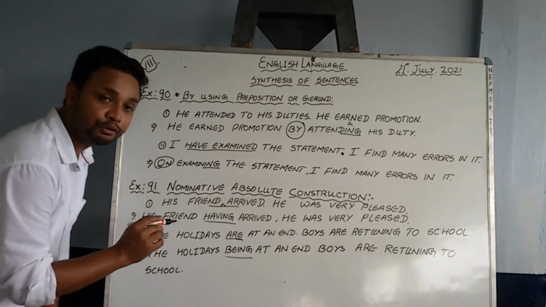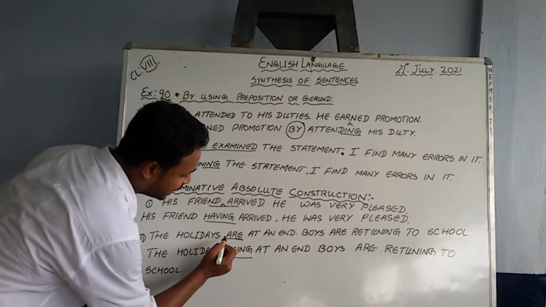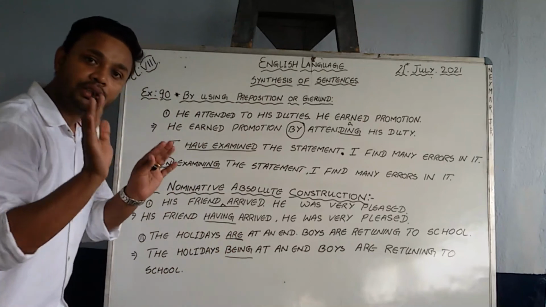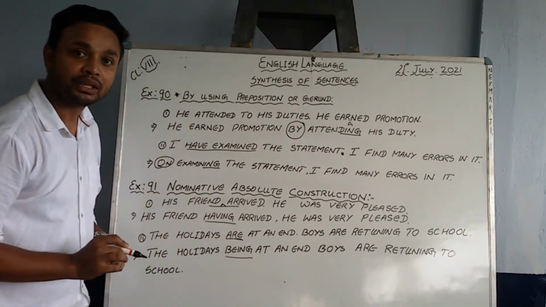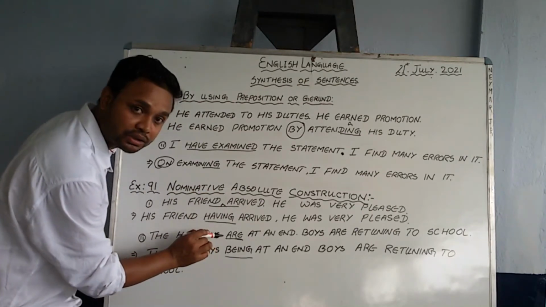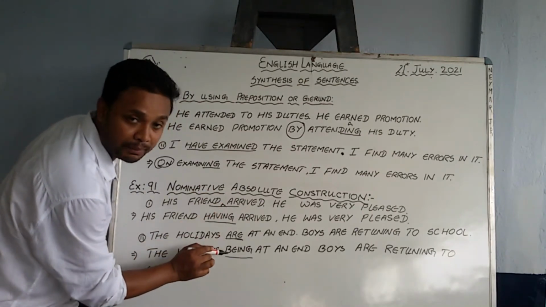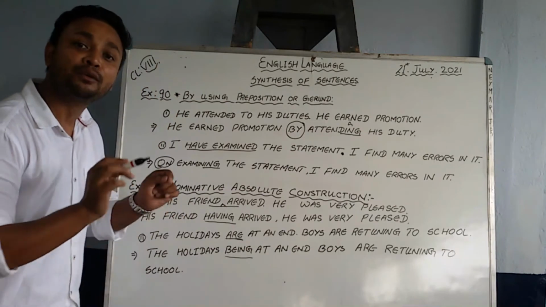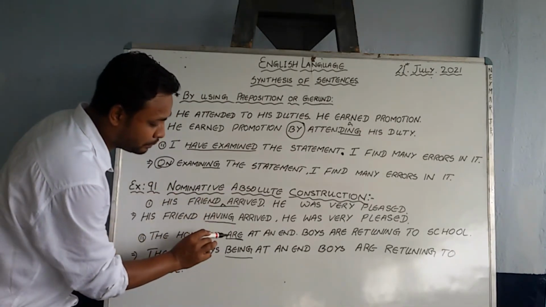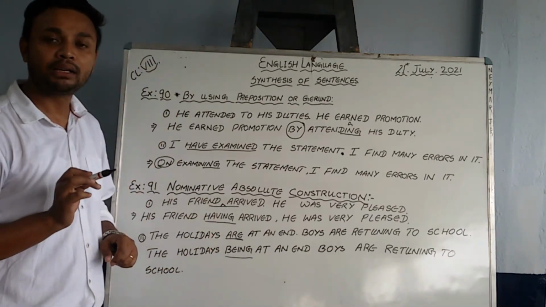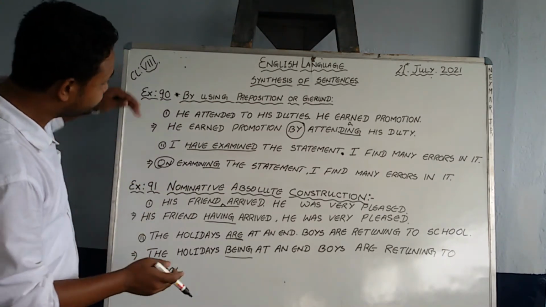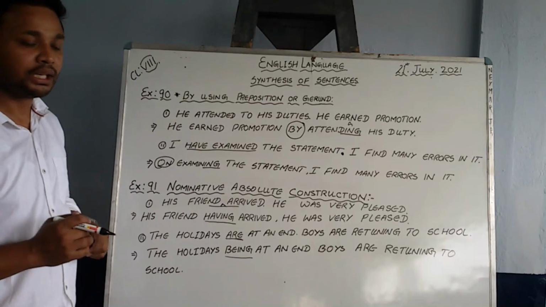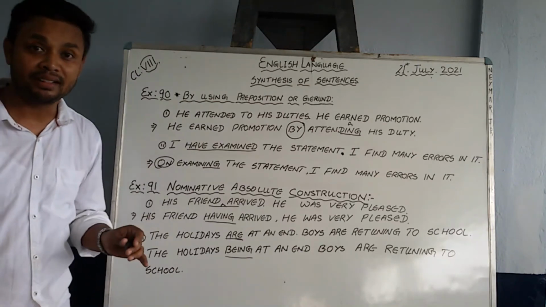Being. Now for example, instead of this are, if there is is, that also will be replaced by being. If you find was, that also will be replaced by being. If you find were, that also will be replaced by being. Am I clear? So take this example.